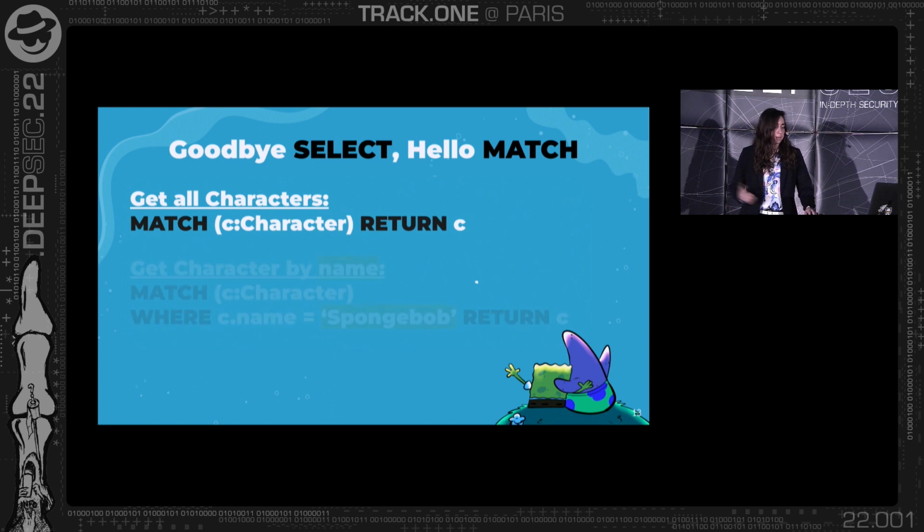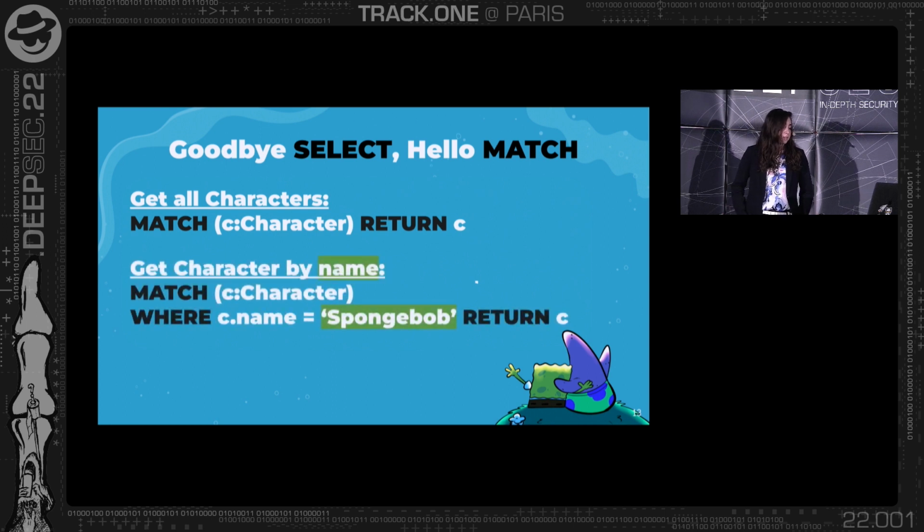This is a simple example, but if you want to be more specific, we can return characters by a specific name. So we again get all the characters, and then we put a where clause, where C.name equals SpongeBob. In that way, we get back all the characters with the name of SpongeBob. I hope that makes sense. Nothing too fancy right here, but this is not the usual form that we're used to. This is not like select from, but match return.